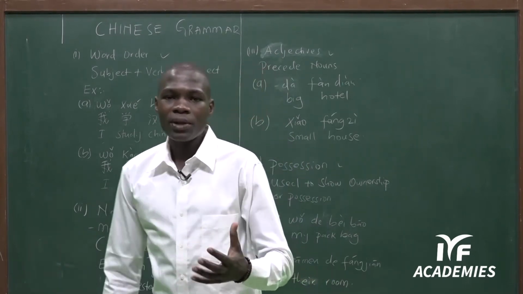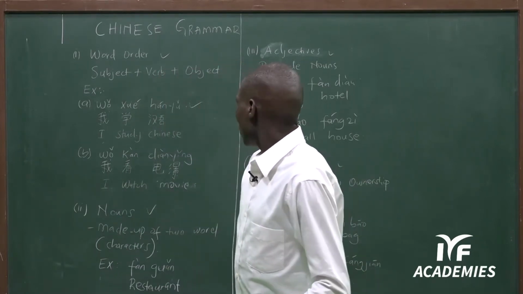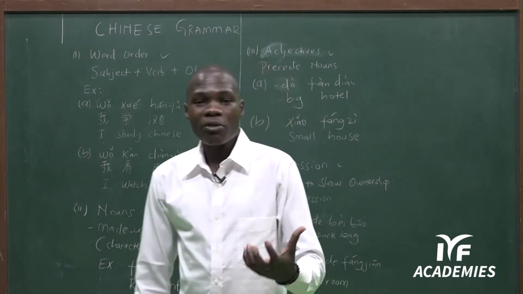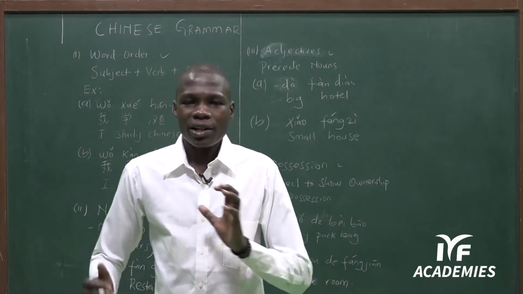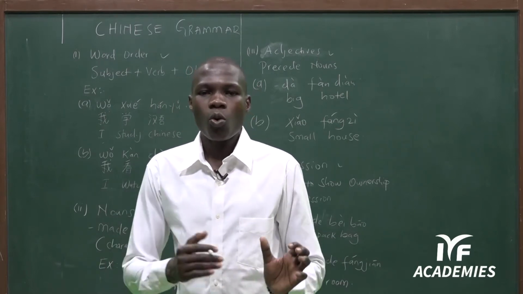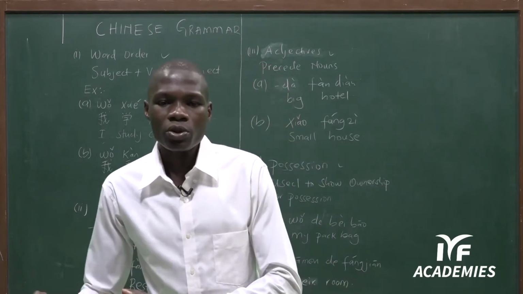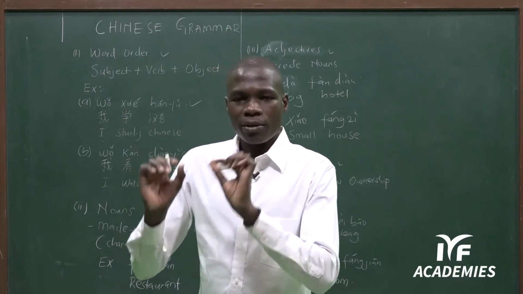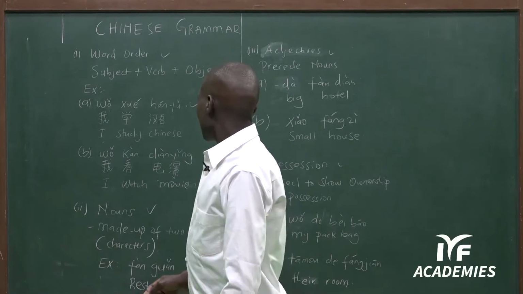So this is the structure. When we start forming Chinese sentences, we are going to use the same structure. So from wherever you are, you can make a very simple sentence. Maybe I read the book. 我看书. 我看书 means I read the book. So it also embraces the same structure: subject, verb, then object.